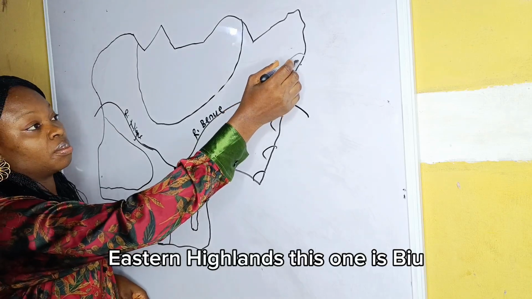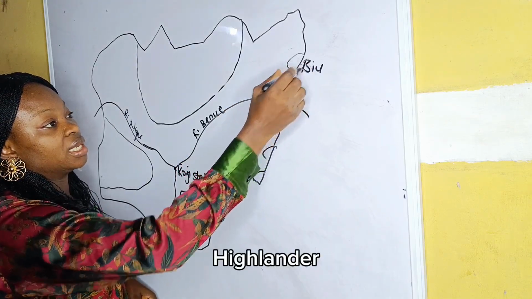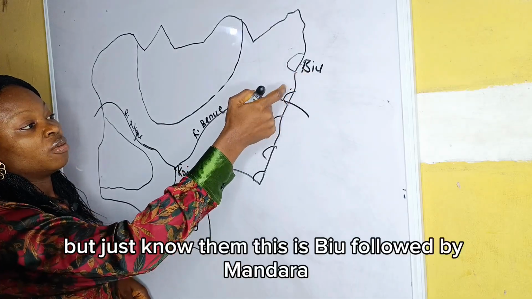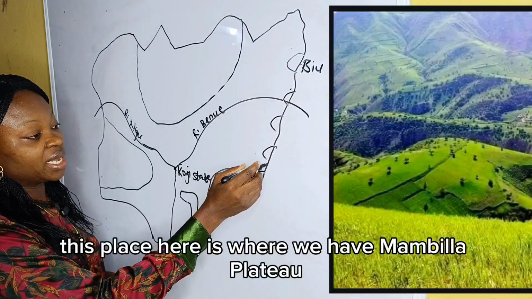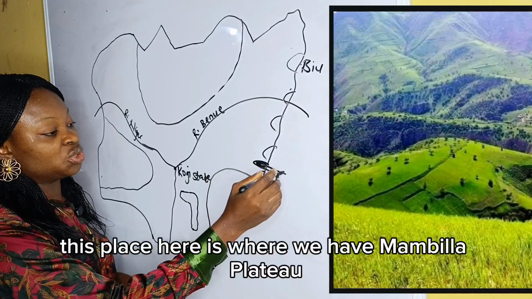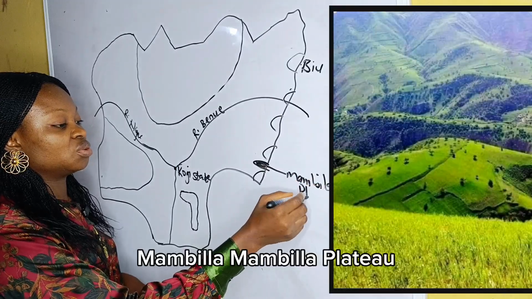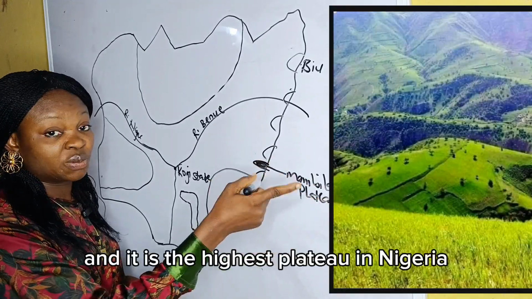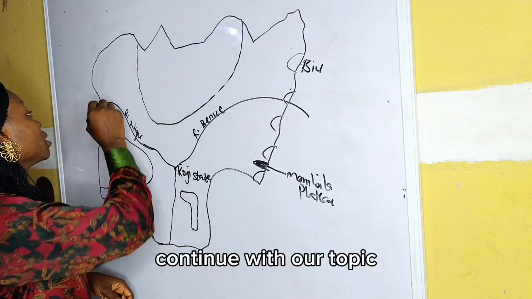This one is Bew, followed by Mandara, Atlantica, Shepshi, Adamawa. This place here is where we have Mambila Plateau, the highest plateau in Nigeria. Okay, let's continue with our topic.